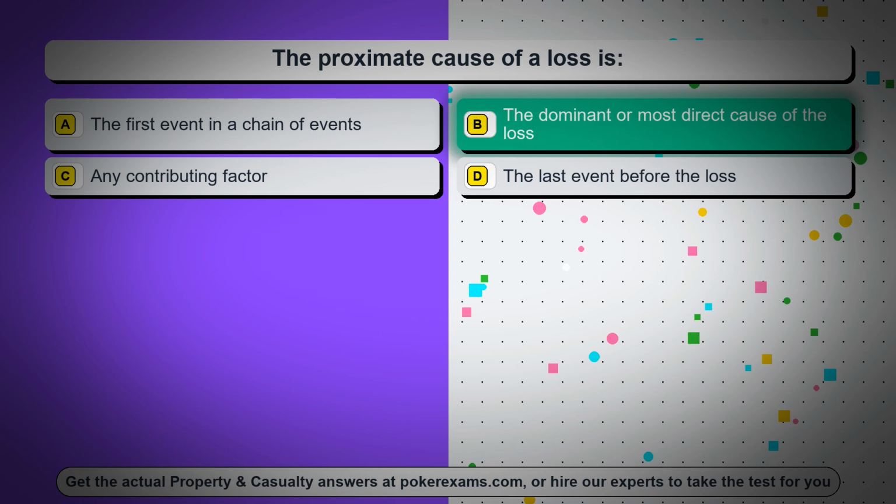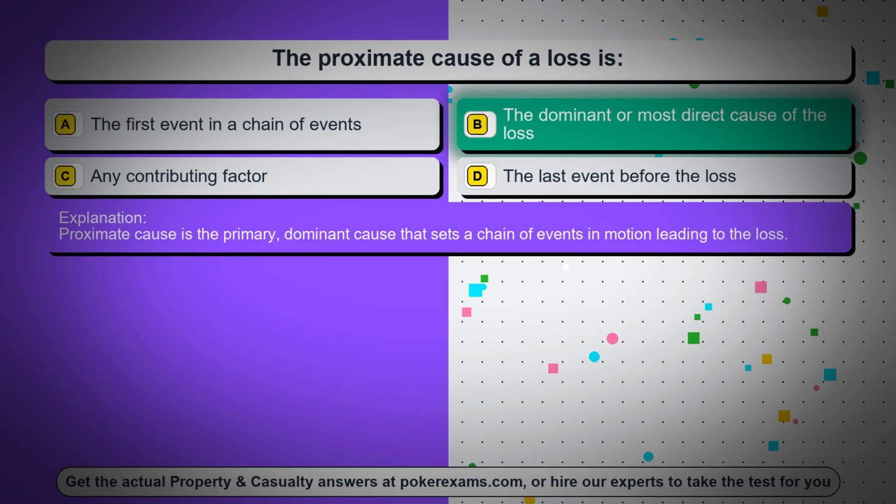The correct answer is option B, the dominant or most direct cause of the loss. Proximate cause is the primary, dominant cause that sets a chain of events in motion leading to the loss.